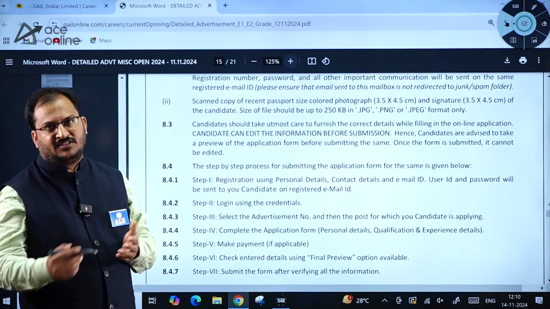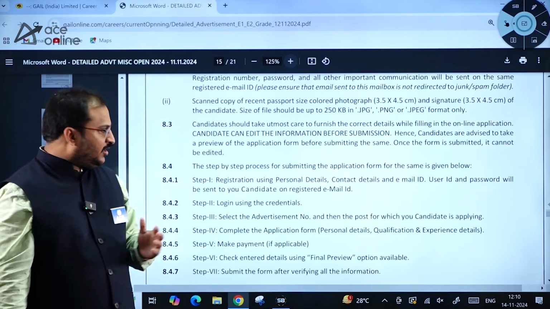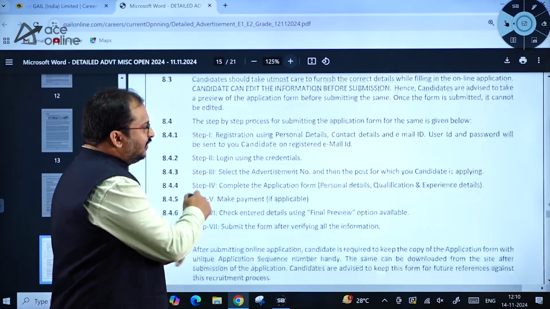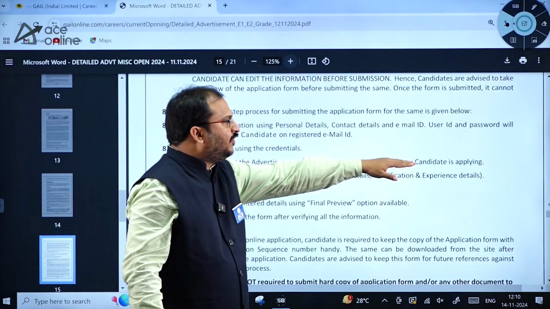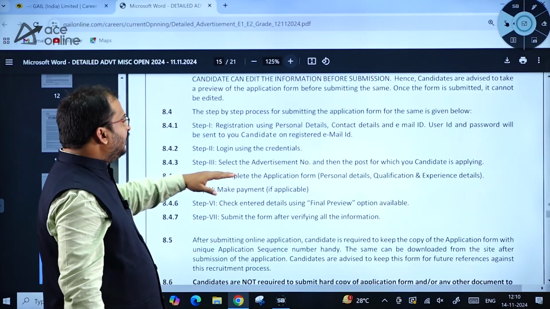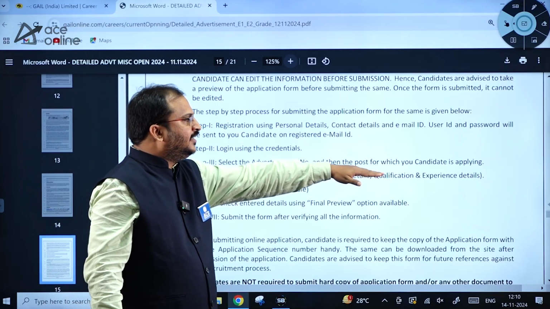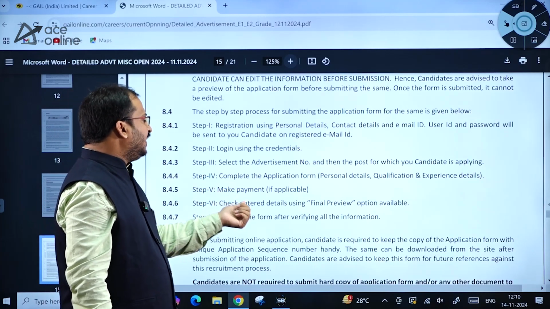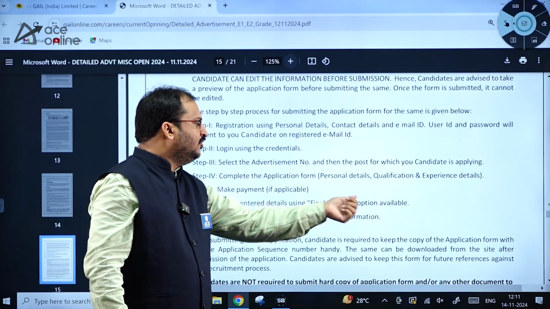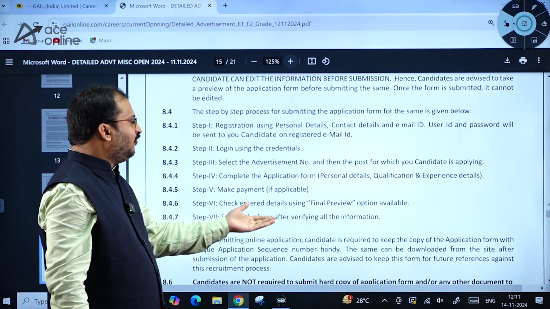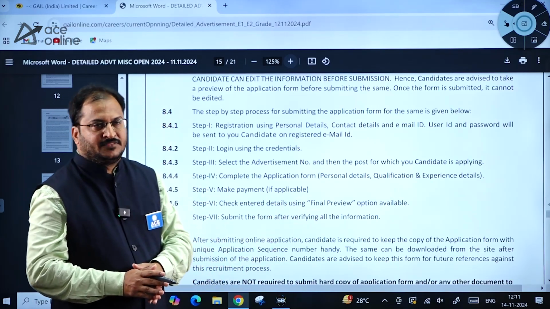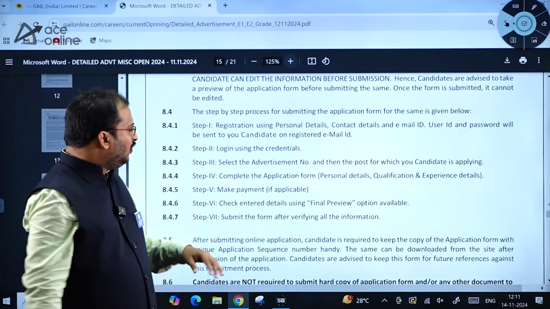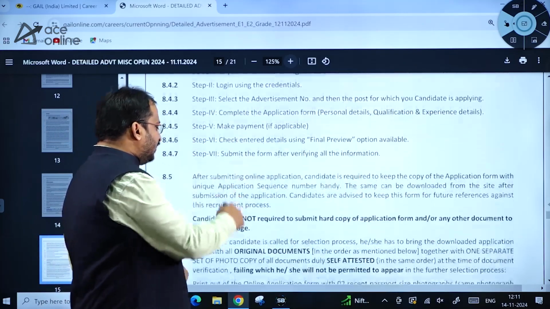First you have to register, then you will get login credentials. You can log in using the credentials, select the advertisement number and then the post for which you are applying. Then complete the application form: personal details, qualification, experience details, then make payment, then check entered details using the final preview option available, and submit the form after verifying the information. So these are the 6 or 7 steps that you have to follow while applying.